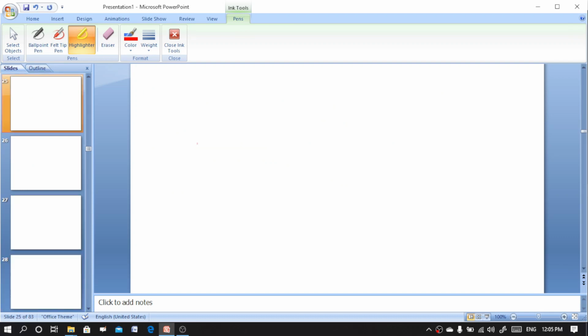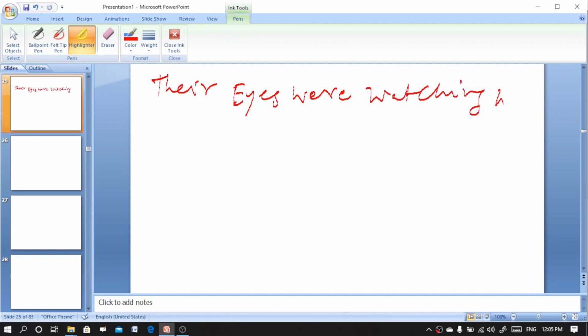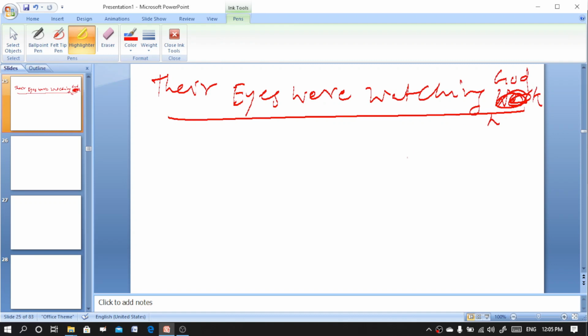Moving to the next important work, Their Eyes Were Watching God. This is the most important work written by her, in 1937. It is a classic of the Harlem Renaissance of the 1920s.